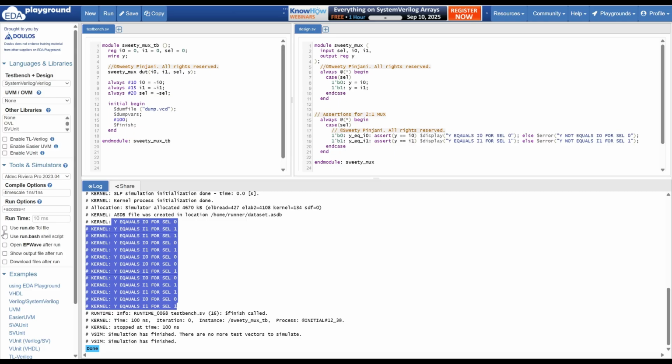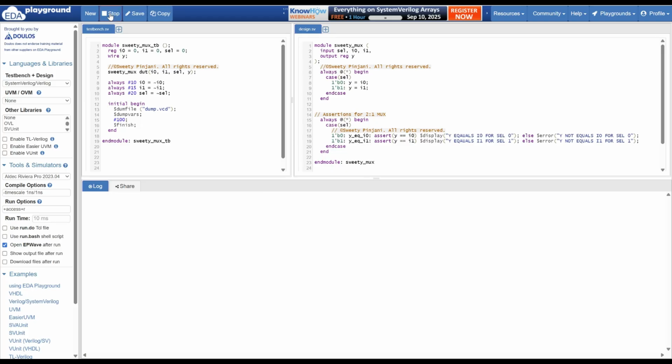In case you want to open the waveforms, you can do that. Open the waveform after the run. You save it and we'll try to run again and it will open the waveform for you.